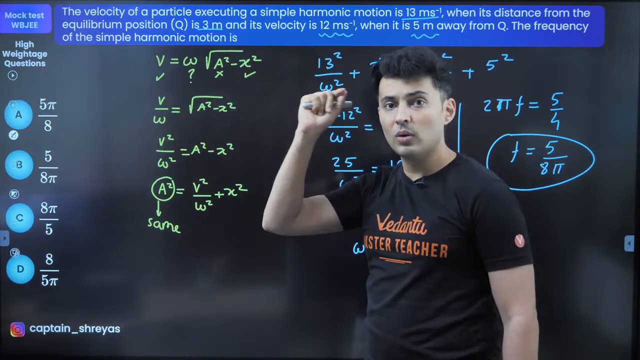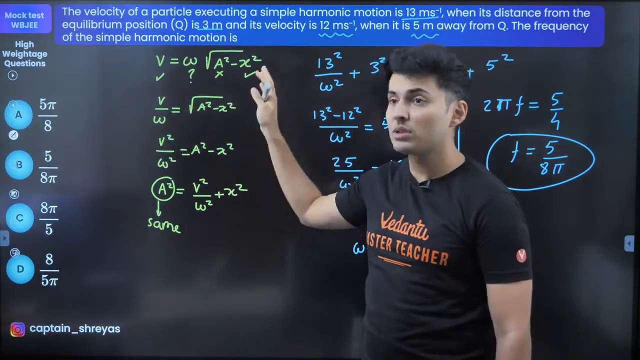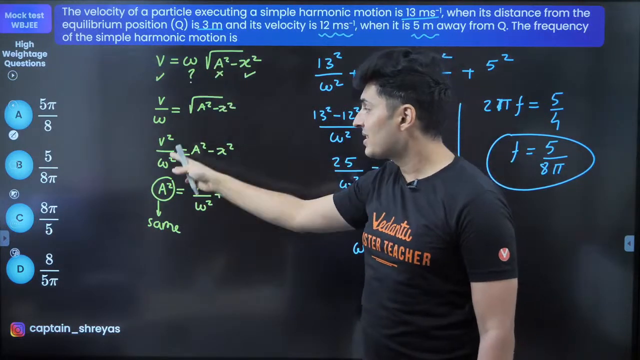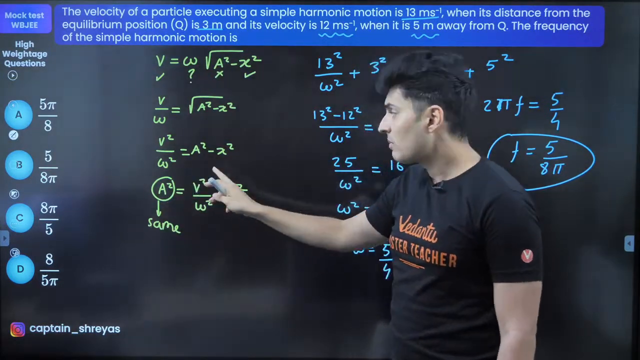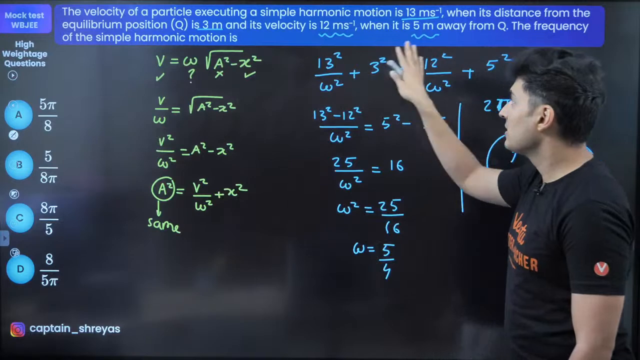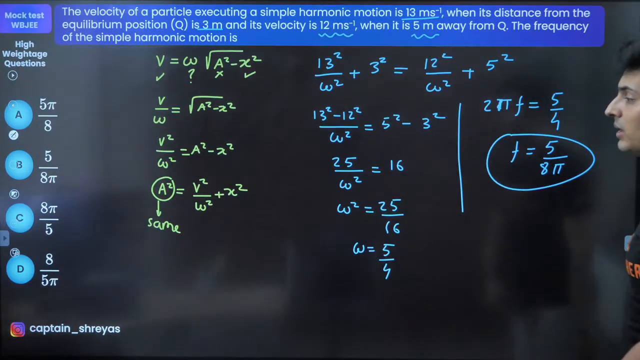All these equations, if you know, it will click which equation you should use, what you should eliminate. So first I got rid of amplitude by getting this form, and then since I knew both the pieces of information, I have solved it this way.